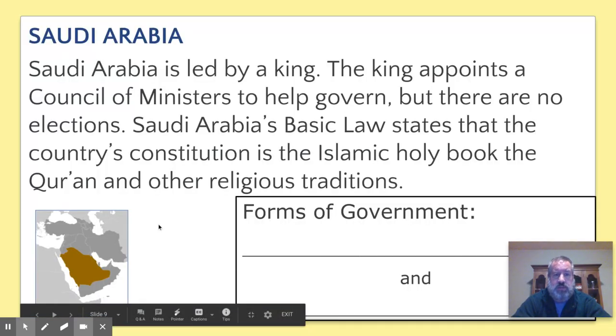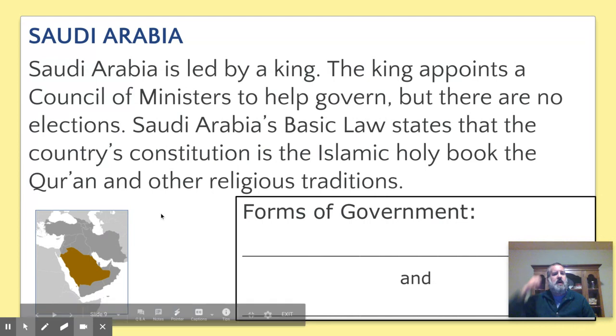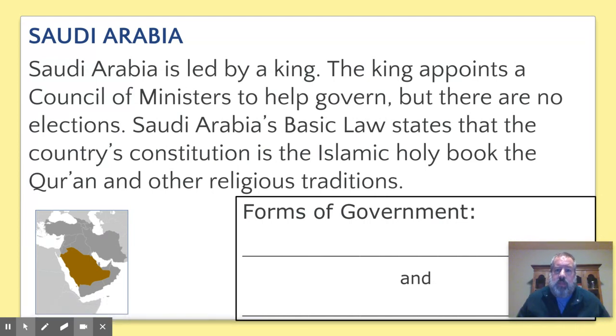And I'll give you just one example. So here it says, Saudi Arabia led by a king. The king appoints a council of ministers to help govern, but there are no elections. So there aren't any type of elections there. Saudi Arabia's basic laws state that the country's constitution is the Islamic holy book, the Quran, and other religious teachings.